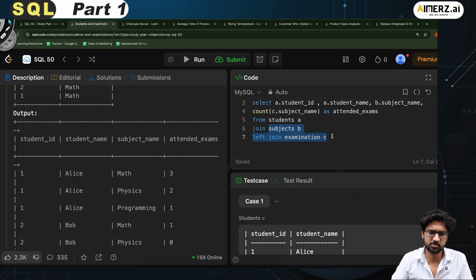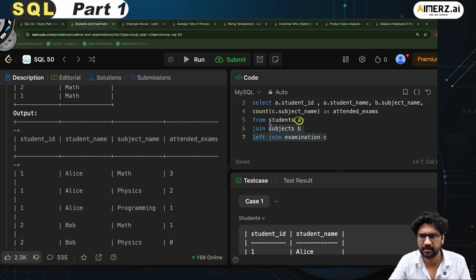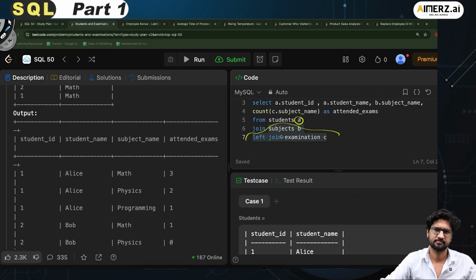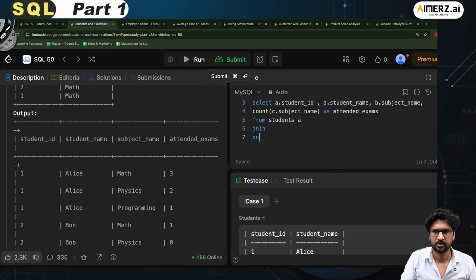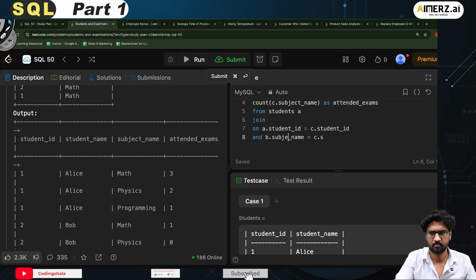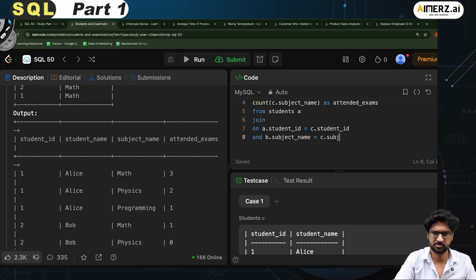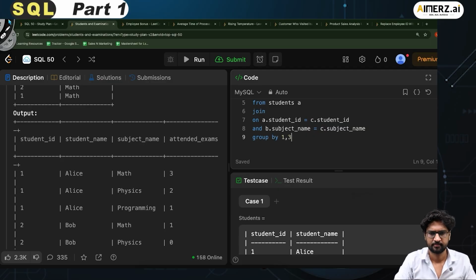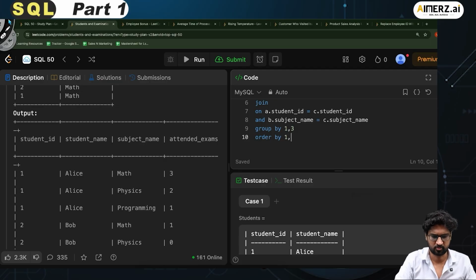Basically I'm trying to do the join between A and the joining result of B and C. So left join examination C on A dot student underscore ID is equals to C dot student underscore ID, and B dot subject underscore name is equals to C dot subject underscore name, group by 1, 3 and then order by 1, 3.